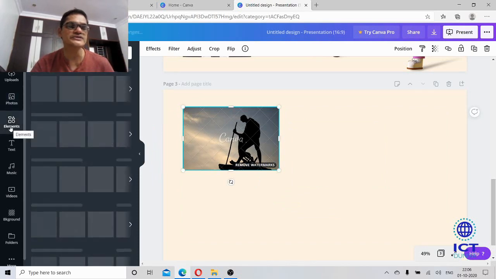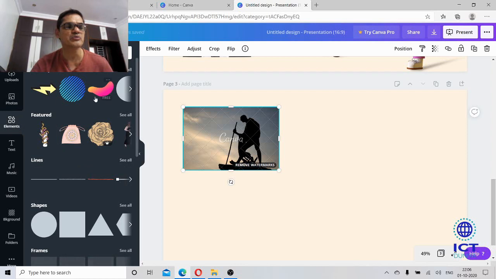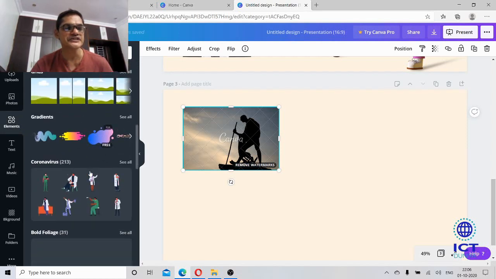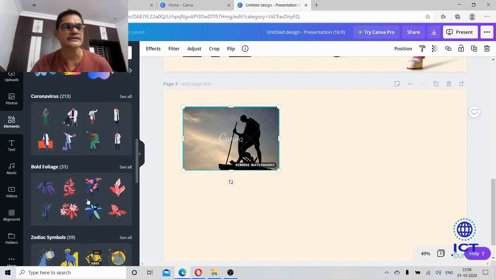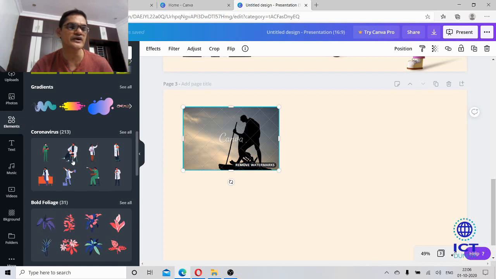Now these are the elements. Elements means various designs, maybe arrow marks, maybe circles, oval shapes. Like this there are so many patterns, shapes and icons. See here, for example, I want this. Even we can see whether it is free or paid version.